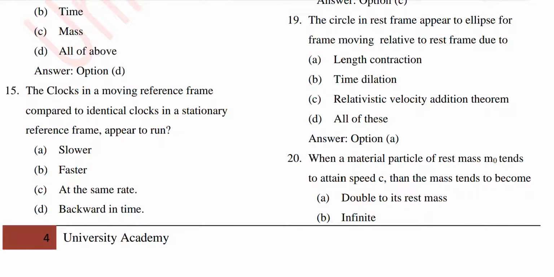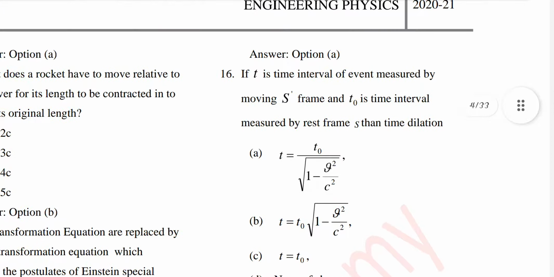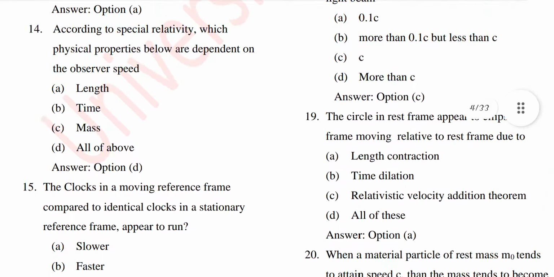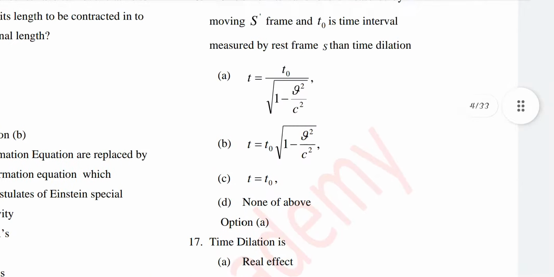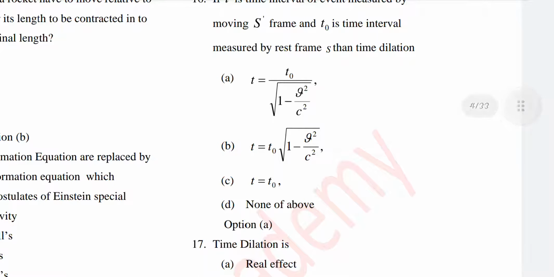The answer will be option number A, slower. Question number 16. If t is the time interval of an event measured by the moving S prime frame and t naught is the time interval measured by rest frame S, then time dilation: option number A, t equal to t naught upon under root 1 minus v square upon c square.